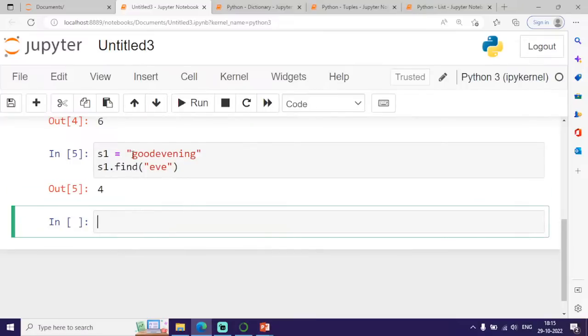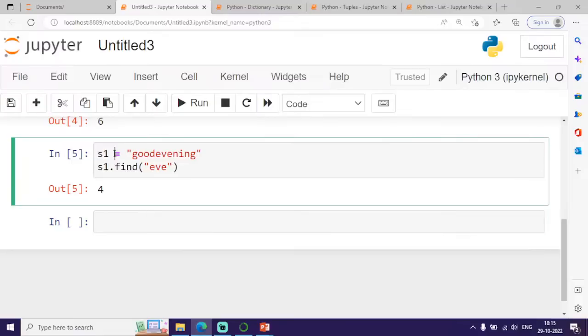Firstly, I am initializing this string variable, s1 equal to, within double quotes, "good evening". It is enclosed within double quotes and stored in the variable s1. And s1.find: whichever inbuilt function I have to call, I use the variable name with the dot operator, and I am calling this find function.